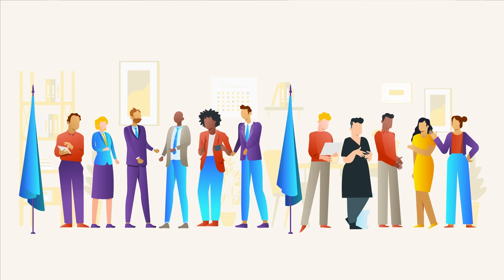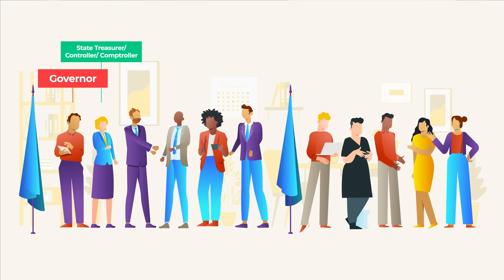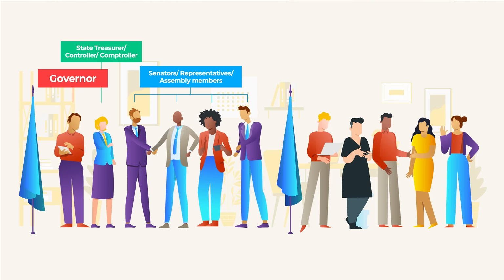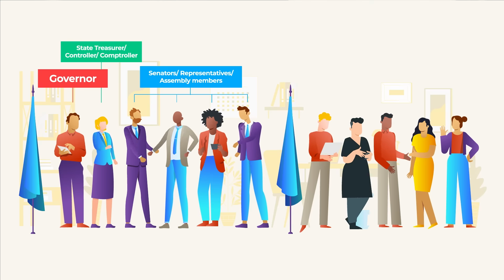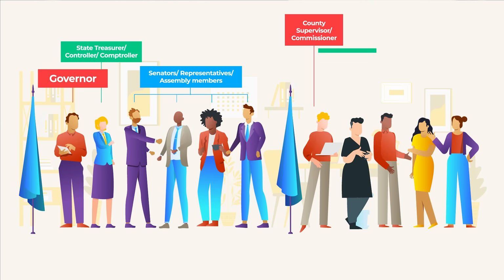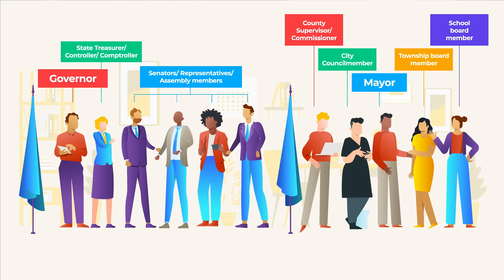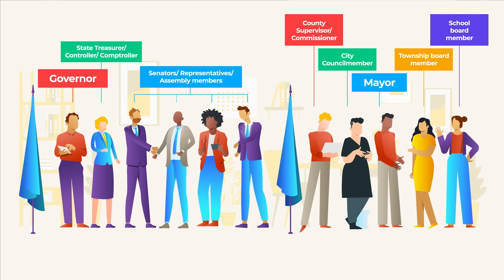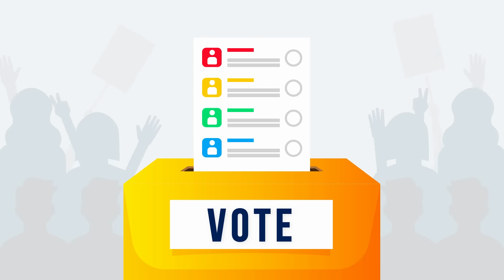At the state level, we choose our governor, the state treasurer, comptroller, as well as senators, representatives, or assembly members. On the local level, you have county supervisors and commissioners, city council members, mayors, school boards, and township board members. It's also important to know that in addition to candidates, you can also vote for measures that propose changes to state and local law.